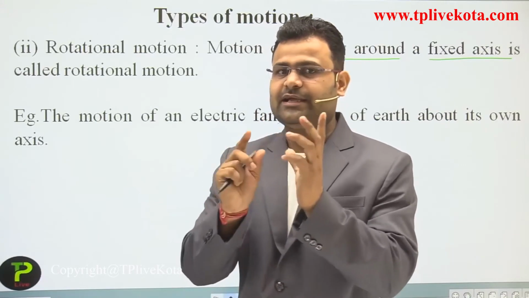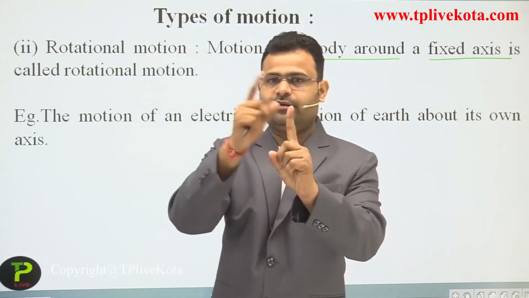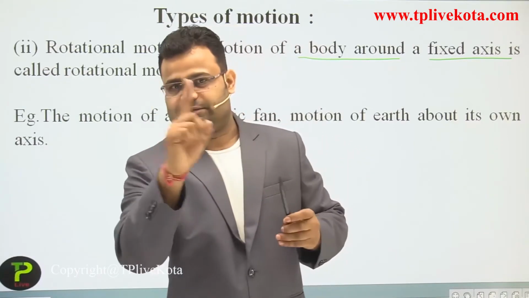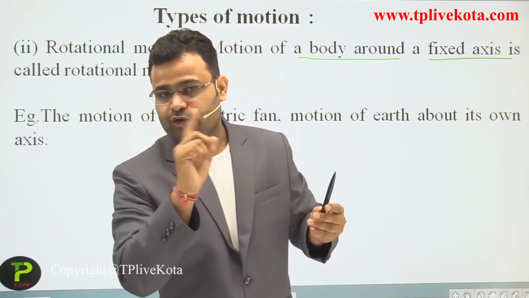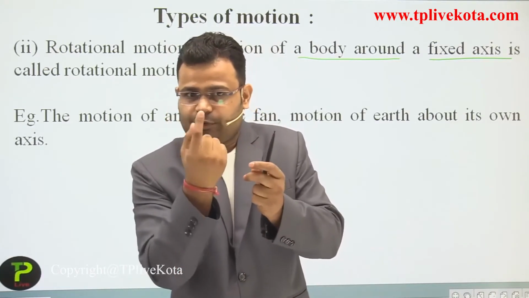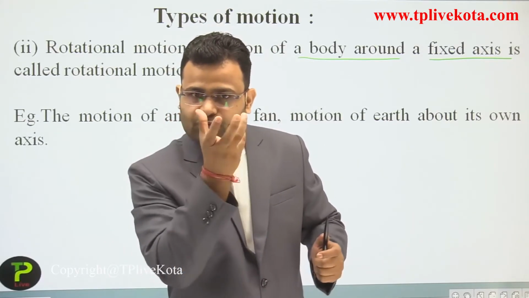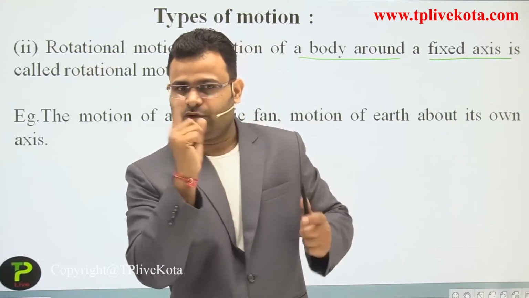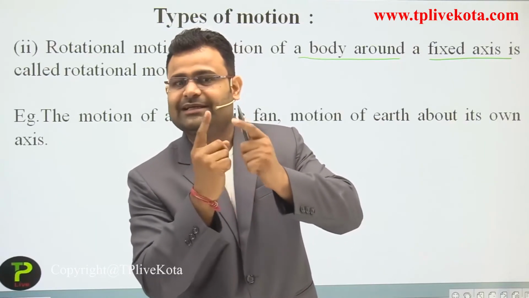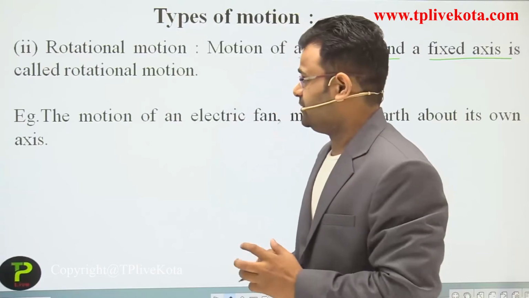Pick just like a football. Many times you see the footballer move a football on his fingers. What happens here? A football moves on a fixed point at our fingers. That is a rotational motion. The football moves on that finger, that is, at a fixed point. The football moves in circular motion. That is a rotational motion.